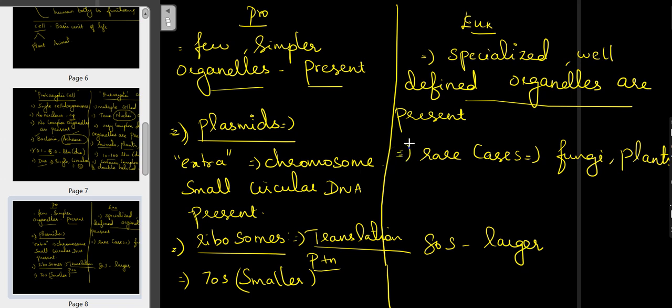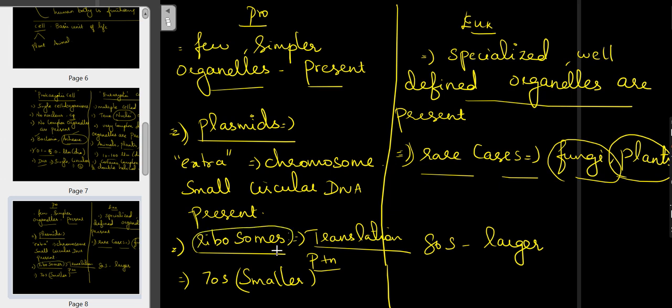Here it is present only in rare cases, like in fungi and plants as well. Next, the ribosomes. Ribosomes are the place where protein synthesis is taking place. Here it is the smaller 70S.